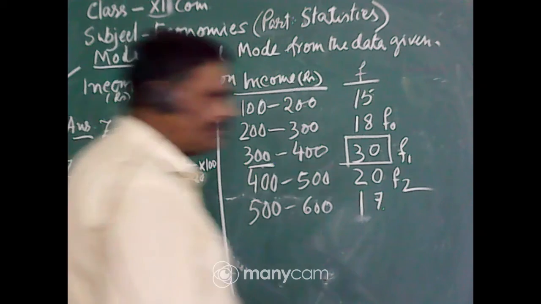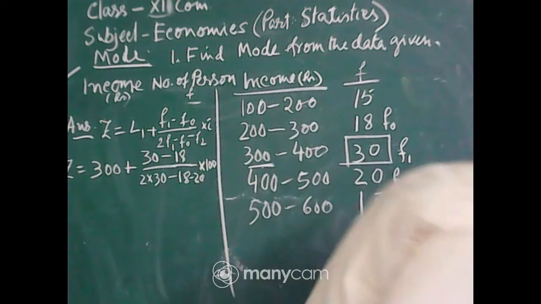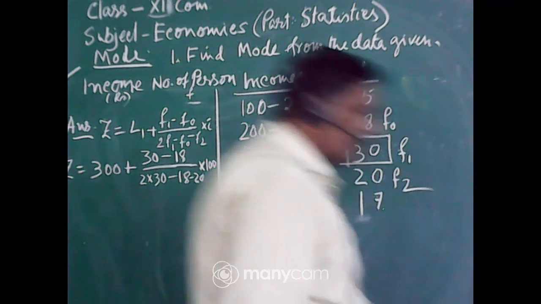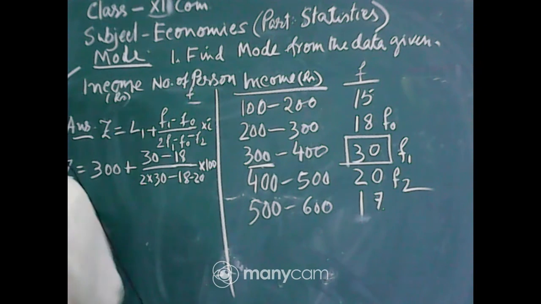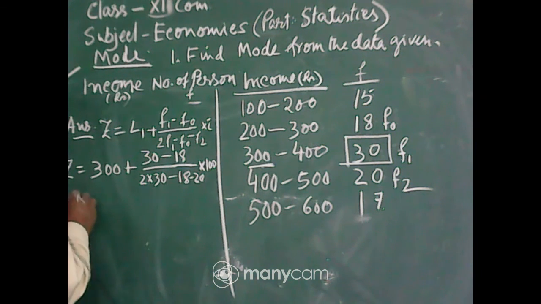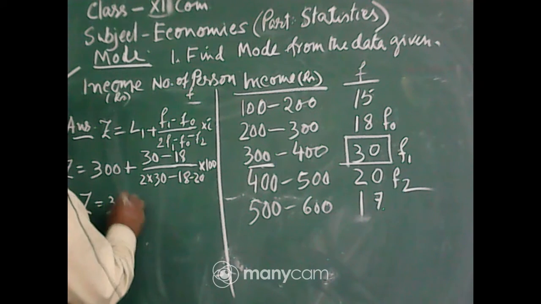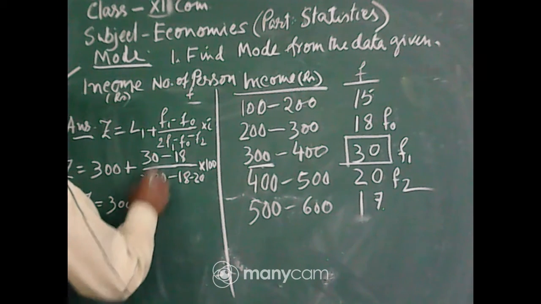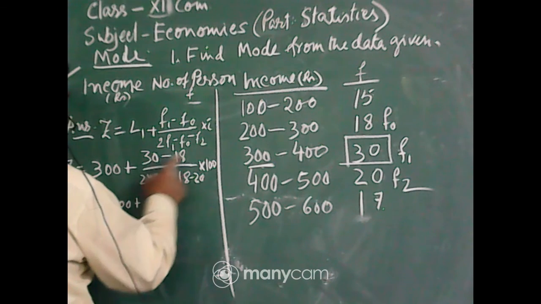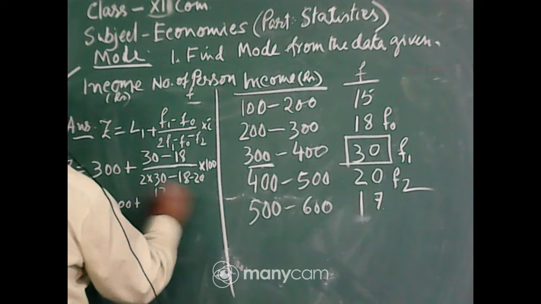Is it visible? Student, is it visible? Okay. Z is equal to 300 plus 30 minus 18 is equal to 12.